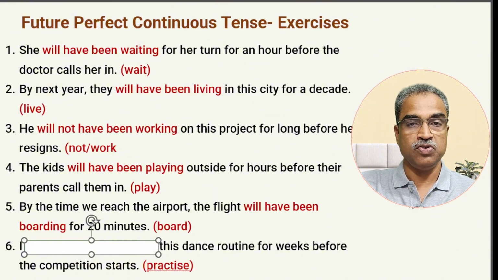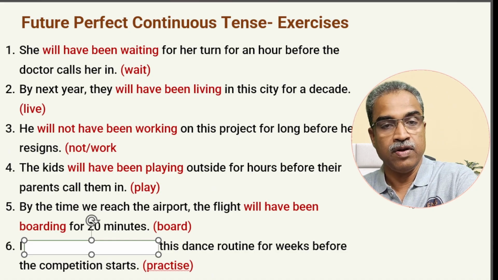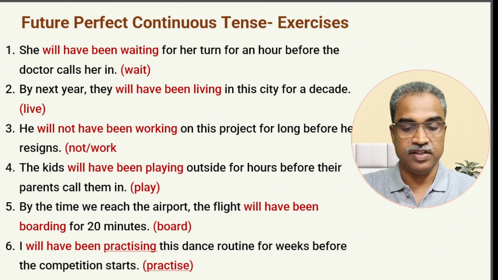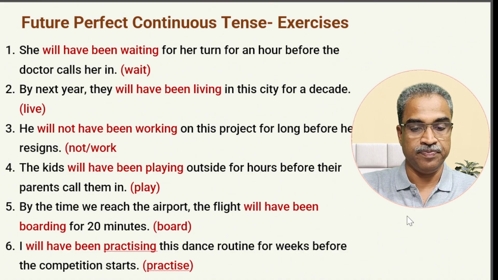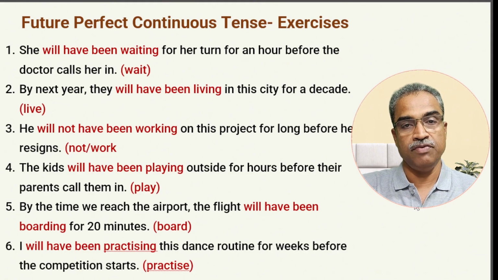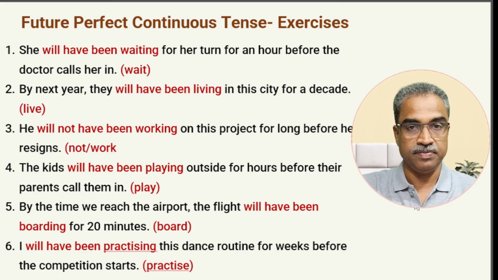The competition is going to start in the future. By then, I will have been practicing this dance routine for weeks. So it would be a long time practice for me. Yes, these are a few exercises where we saw how future perfect continuous tense is used.